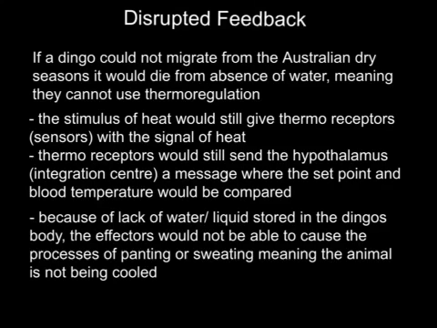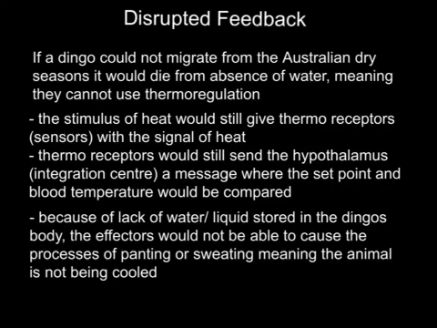The inland deserts of Australia can remain completely dry for years. If we put the dingo into a scenario where it could not migrate from an inland desert into an area with sufficient amounts of water because a fence had been built to section off the desert, the dingo would eventually die. This is because, although it can last for weeks without a drink, the dingo would not be getting its water supplies, which are needed for a successful negative feedback loop.